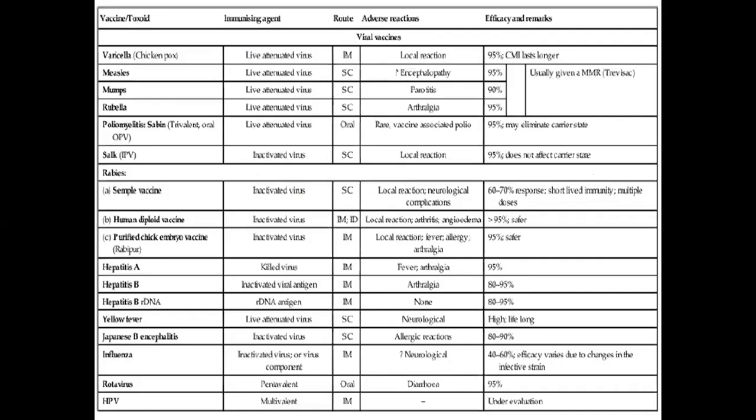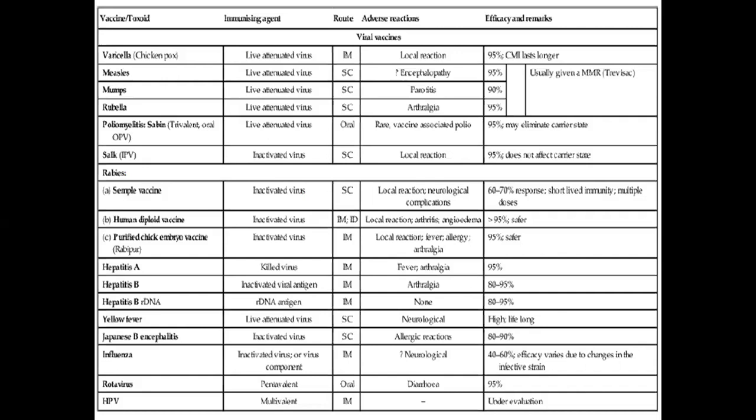Coming to various viral vaccines: varicella, measles, mumps, rubella, poliomyelitis, all these are live attenuated vaccines. Varicella is given intramuscularly, MMR is given subcutaneously, and poliomyelitis, as we have already discussed, one is oral and the other is subcutaneous. All of them give 90% to 95% efficacy rates.